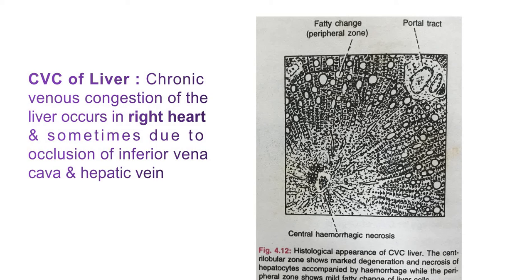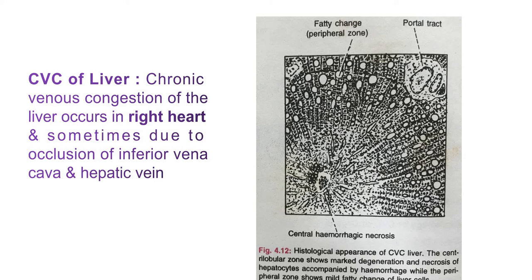So the central veins as well as the adjacent sinusoids are distended. They get dilated and filled with the blood. So the centrilobular hepatocytes undergo degenerative changes.